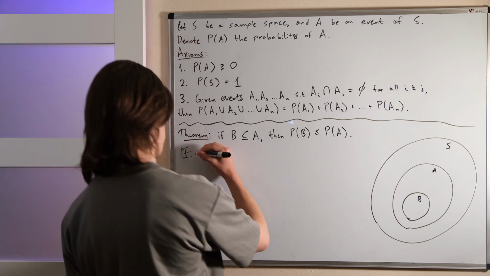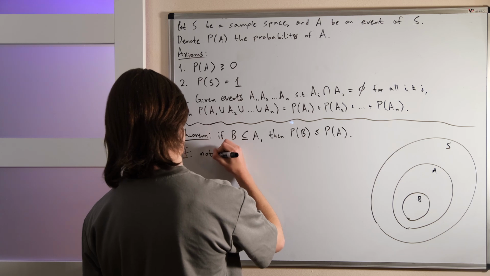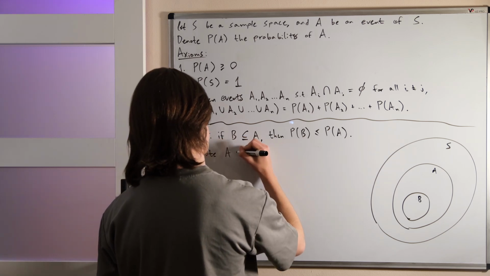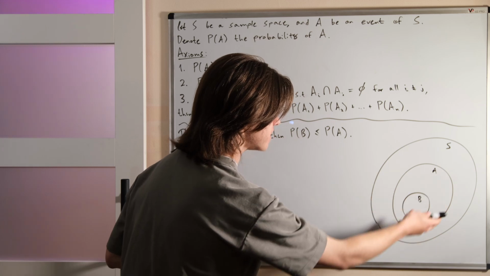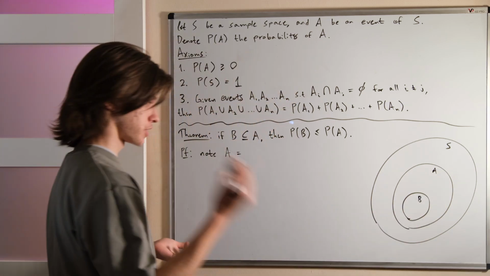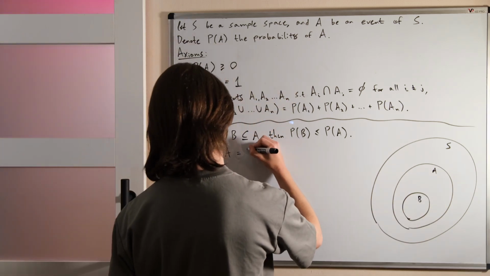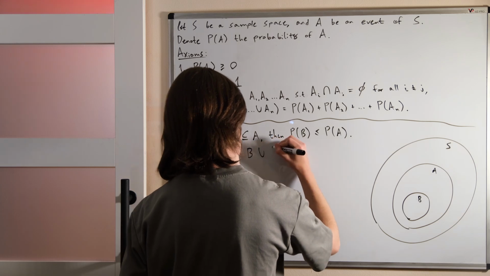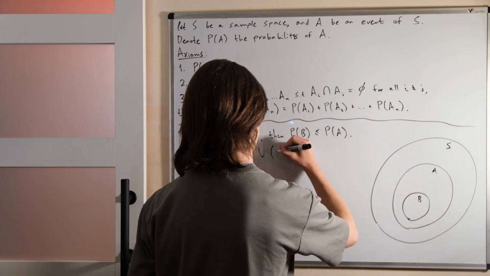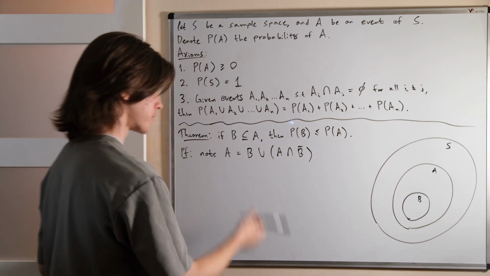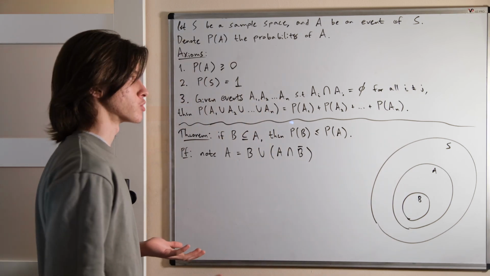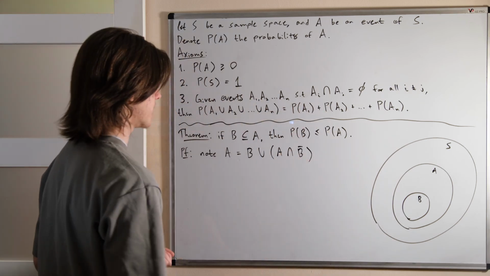So note that A as a union of mutually exclusive events is simply the union of B and this part, that is all of A, but not B. So how do we write that? I just said the union of B and all that is A, but not B. So we intersect A with not B. It's clear that these are mutually exclusive, or their intersection is empty.